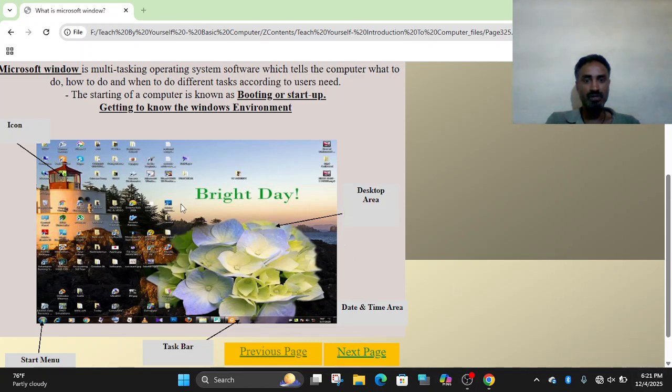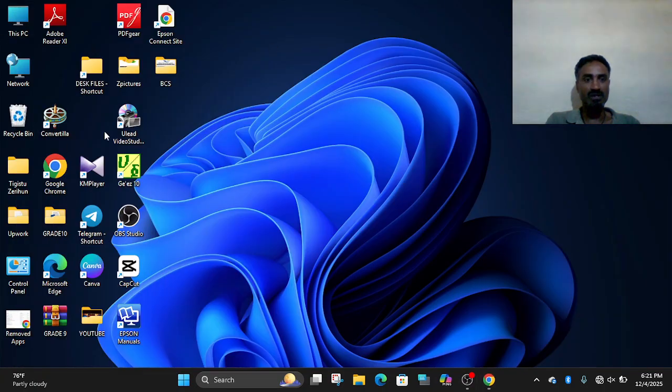Desktop area. The rectangular region is the desktop area. On the desktop area, we have the taskbar that lies on the desktop, and icons, pictorial representations of a program, a file, or a document. These are icons, pictures that represent a program, file, or document.